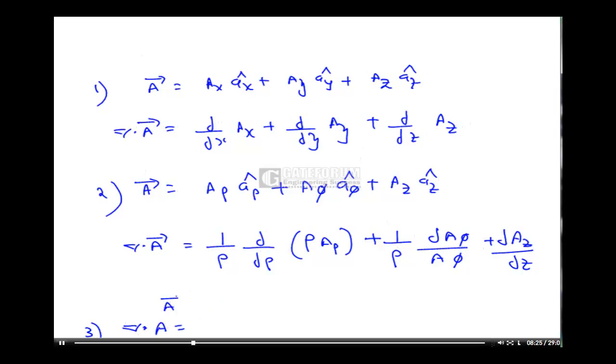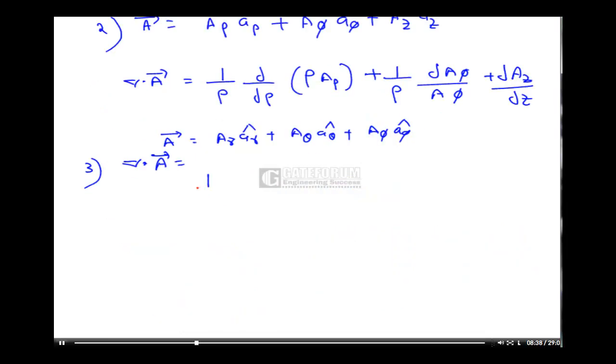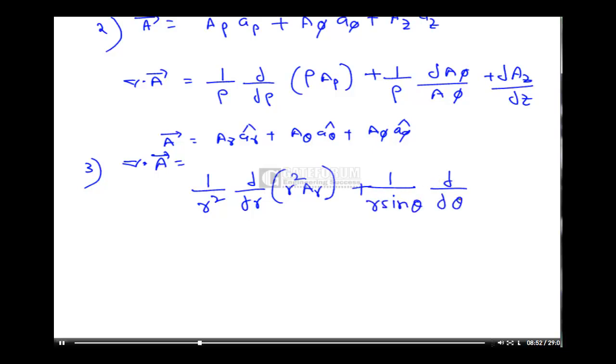Suppose A bar is equal to AR bar plus A theta bar plus A phi bar. That is the spherical coordinate system. Then del dot A bar is given by 1 by R square into dou by dou R of R square AR, plus 1 by R sin theta dou by dou theta of A theta sin theta, plus 1 by R sin theta dou by dou phi of A phi.